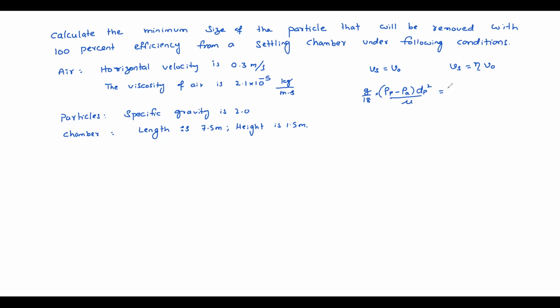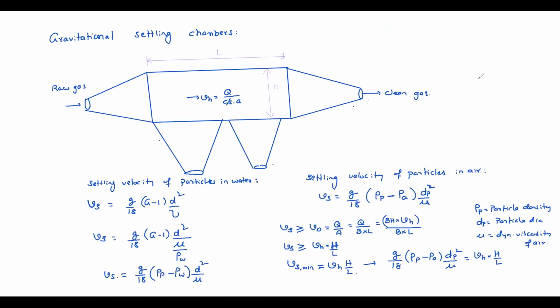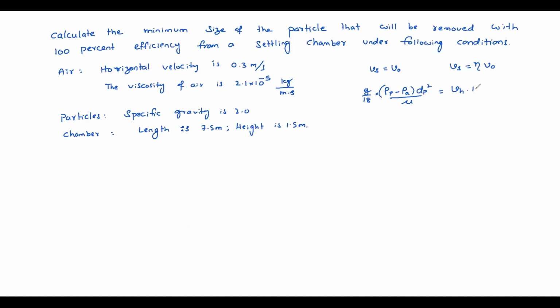So horizontal velocity we need to find. From the V naught you can find horizontal velocity, Vh into, what was that? Q by A, that is Vh into h by L. Understood now what is V naught and Vh?